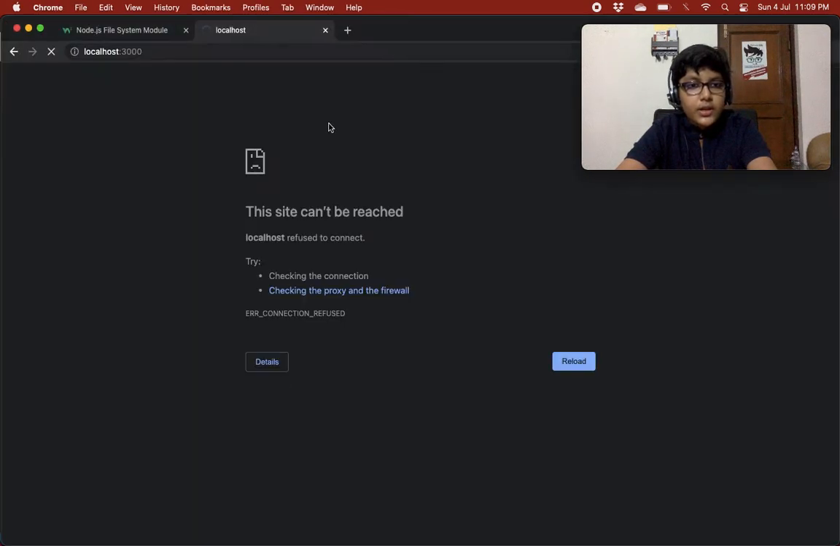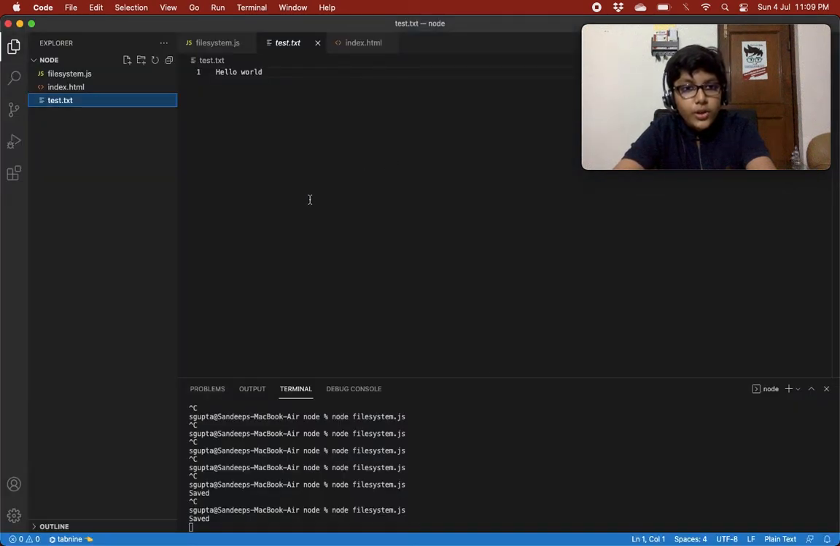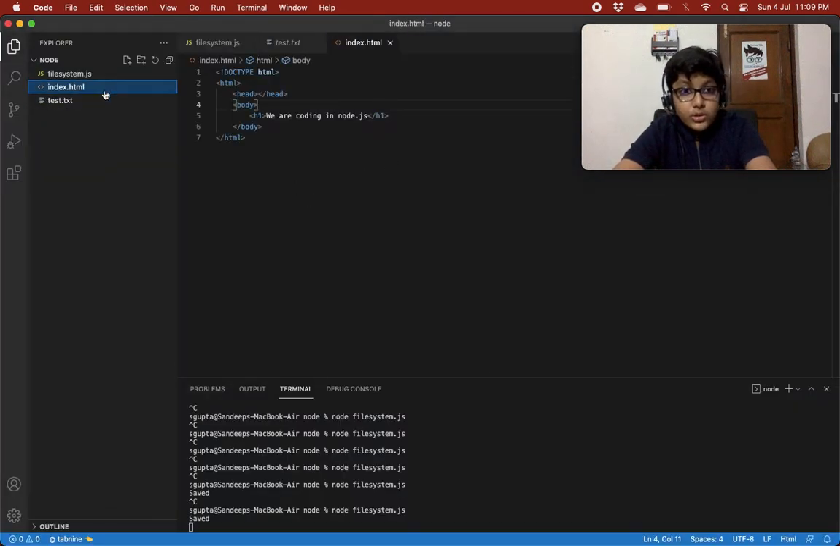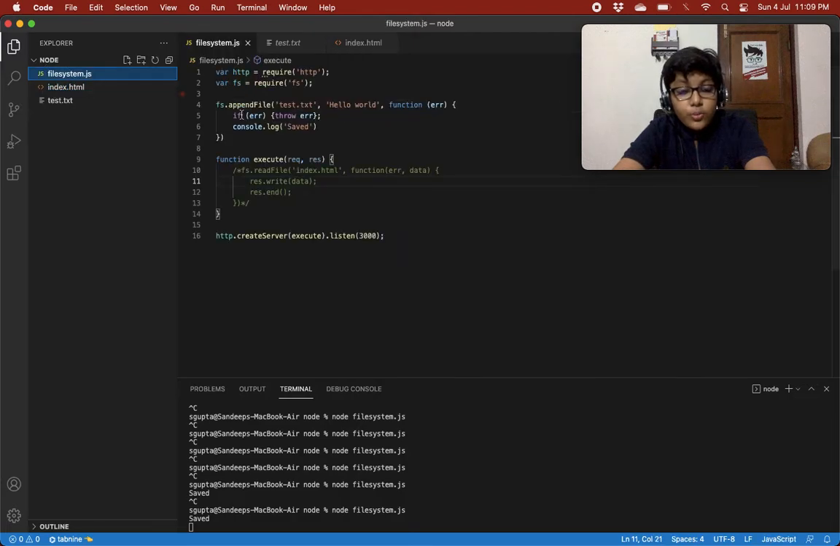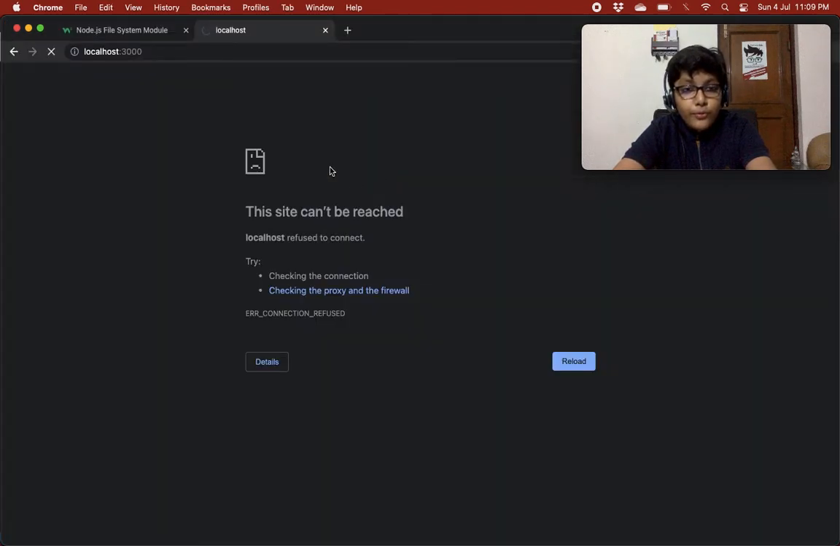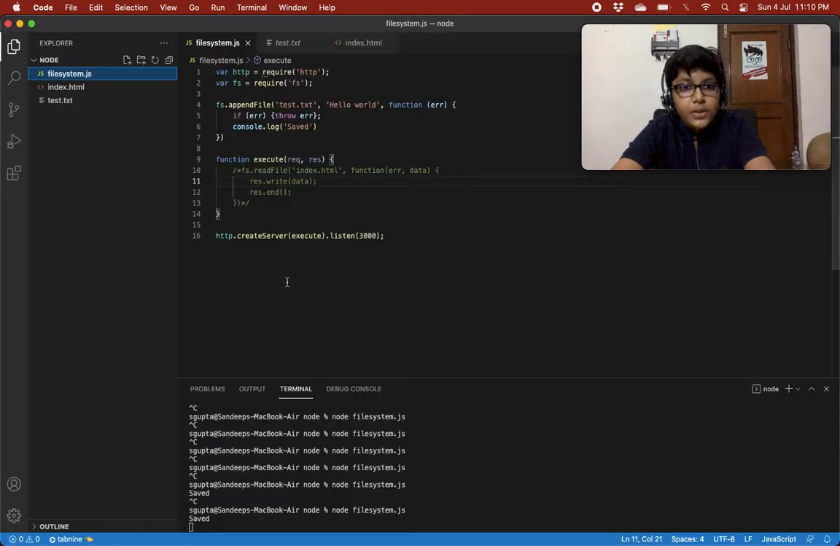So basically it is showing us this over here because there's no response. The client has no response, so the request is not being fulfilled. That's why it is showing site can't be reached and all. No need to worry about that, but a file is being made.